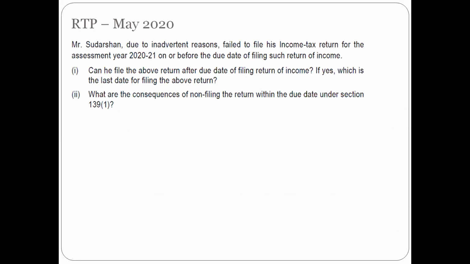So now we'll check the RTP, what has been asked. Mr. Sudarshan, due to inadvertent reasons, failed to file his return of income on or before the due date. Can he file the above return after the due date? If yes, it should be dealt with under the belated return section. And what is the due date? It is before the end of the assessment year. In this case, since there is no assessment as such, it will be before the end of the assessment year. So since it's assessment year 2021, 31/3/21 will be the last date for filing.